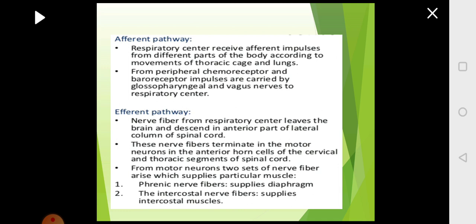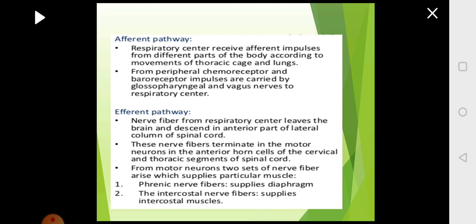Now, I told you about the afferent pathway and the efferent pathway. The afferent pathway is the nerves which are bringing in information from different parts of the body to the respiratory center. It can be from the chemoreceptors, which will sense the differences in the pressure of carbon dioxide, the pressure of oxygen, the hydrogen ion concentration and bicarbonate ion concentration. All these are formed during respiration, which we'll be learning in detail. All this will be sensed by the chemoreceptors.